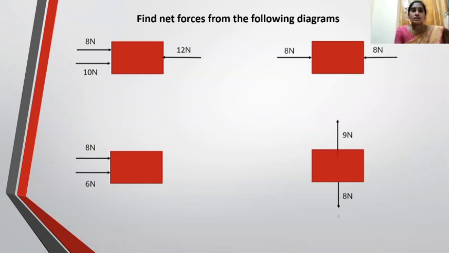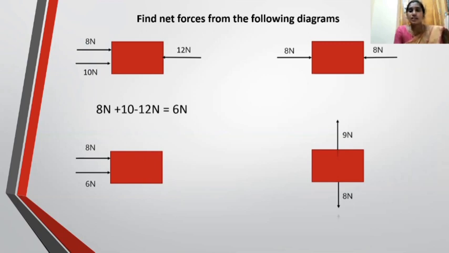Now we will do some problems on net force. See the pictures. In the first picture, three forces are acting on the object: 8 Newton, 10 Newton and 12 Newton. Here the 8 Newton and 10 Newton forces act in the same direction and the 12 Newton force acts in the opposite direction. That is why the net force is calculated as 8 Newton plus 10 Newton minus 12 Newton. So the net force is 6 Newtons.